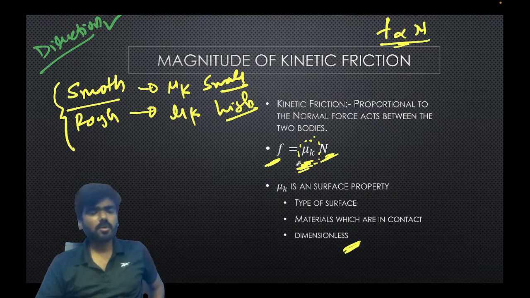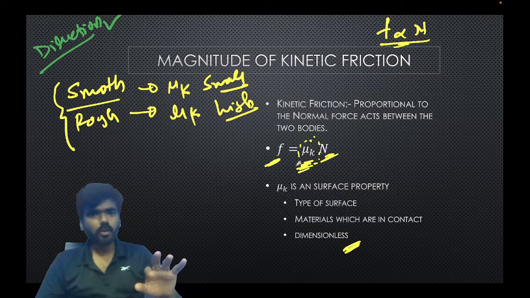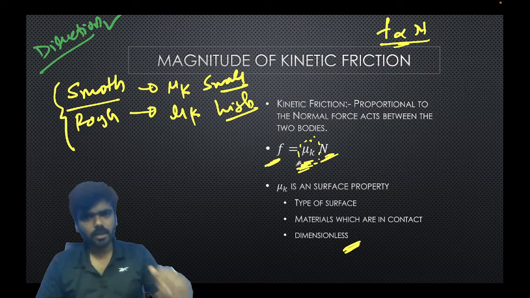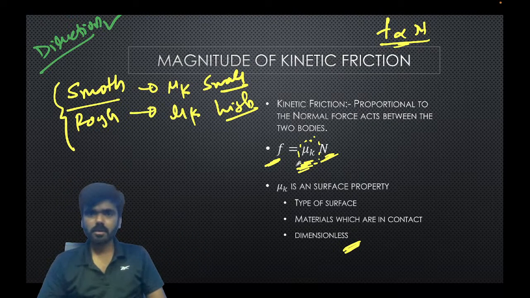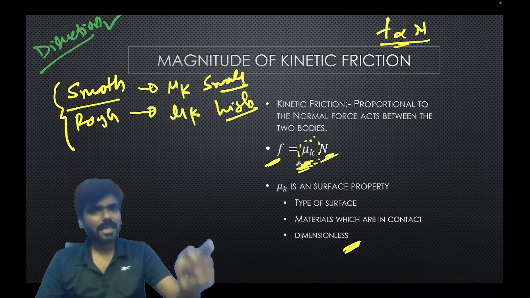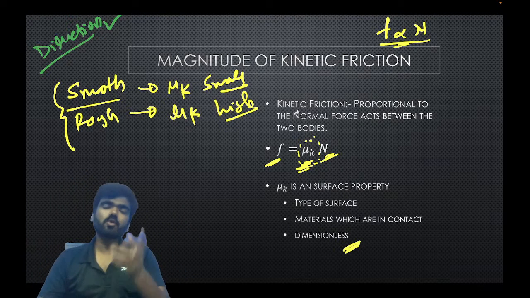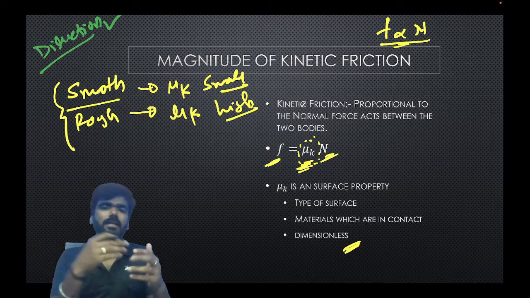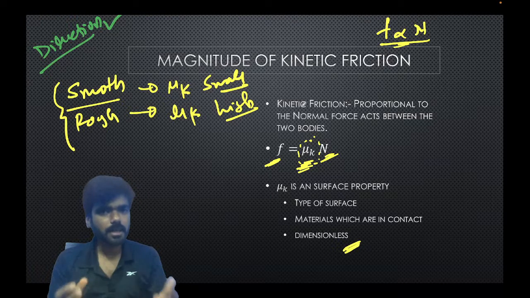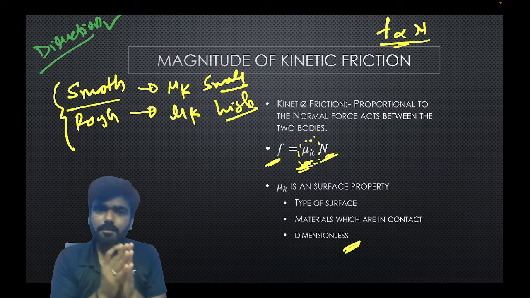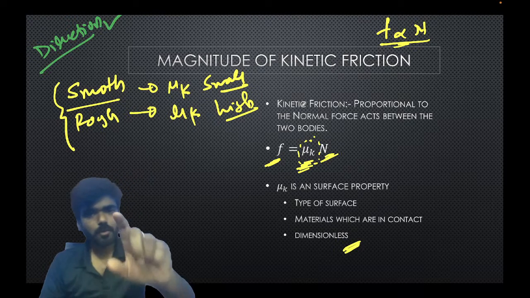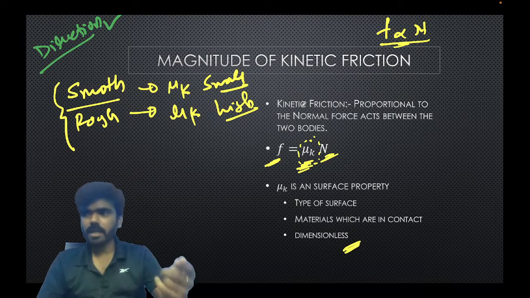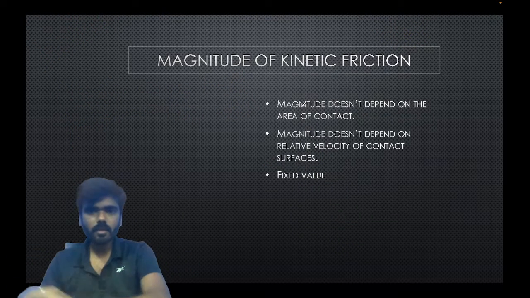Now also it depends upon the type of material you have, right? For example, wood resting on a steel surface, and the same wood resting on a concrete surface, the mu k will be different, because the surface is completely changed. So the electromagnetic properties of the contact forces are changed. Therefore, mu k also changes when you change the material, right?